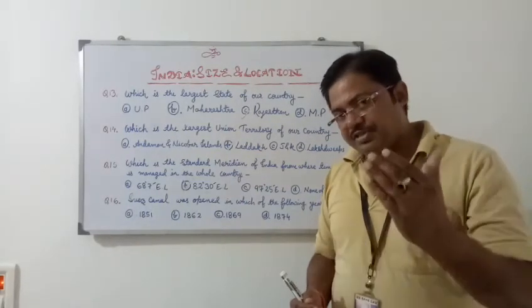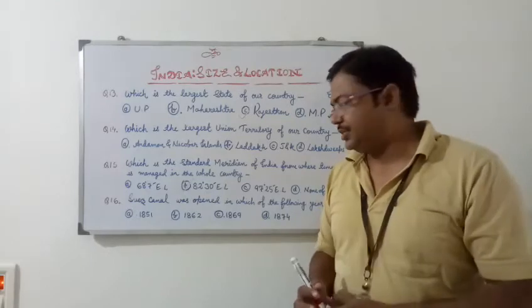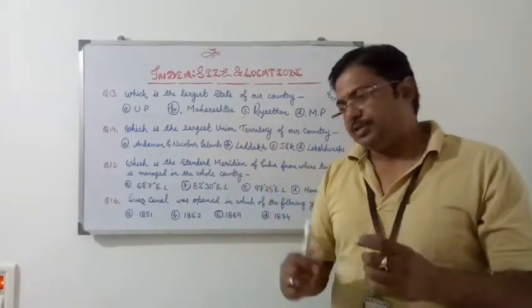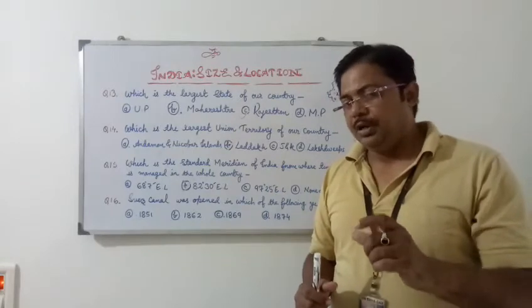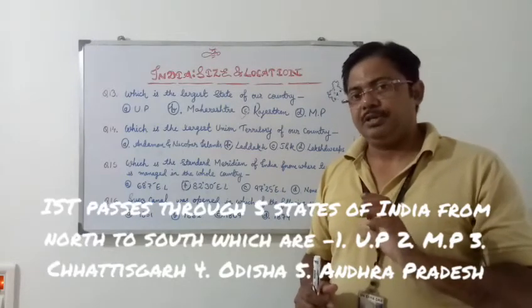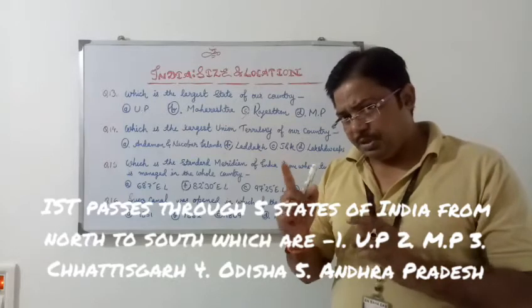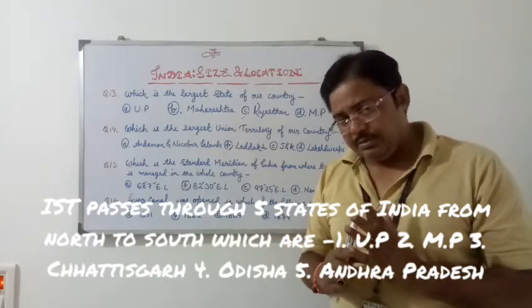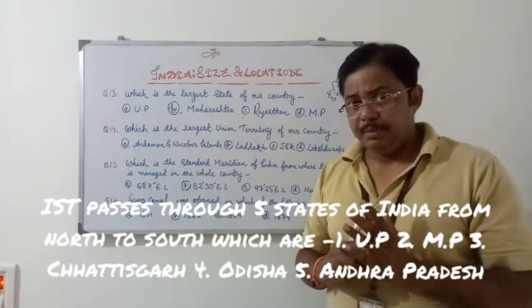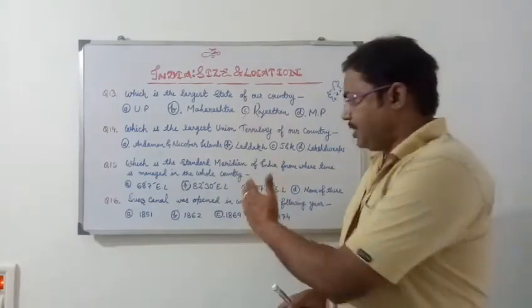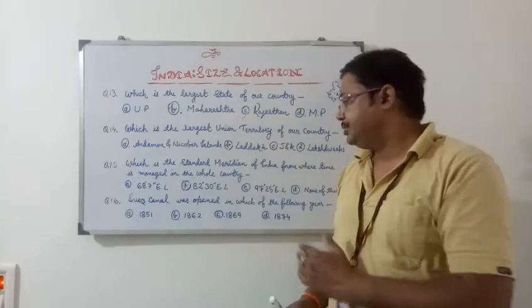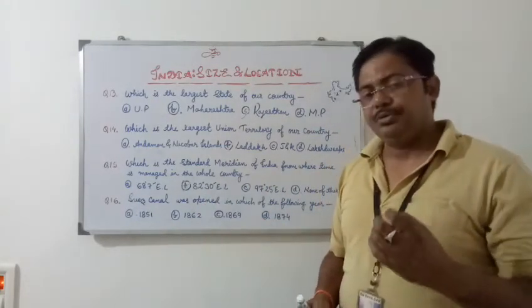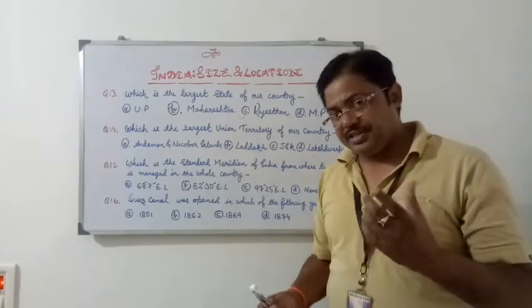Those states are Uttar Pradesh, Madhya Pradesh, Chhattisgarh, Odisha, and Andhra Pradesh.